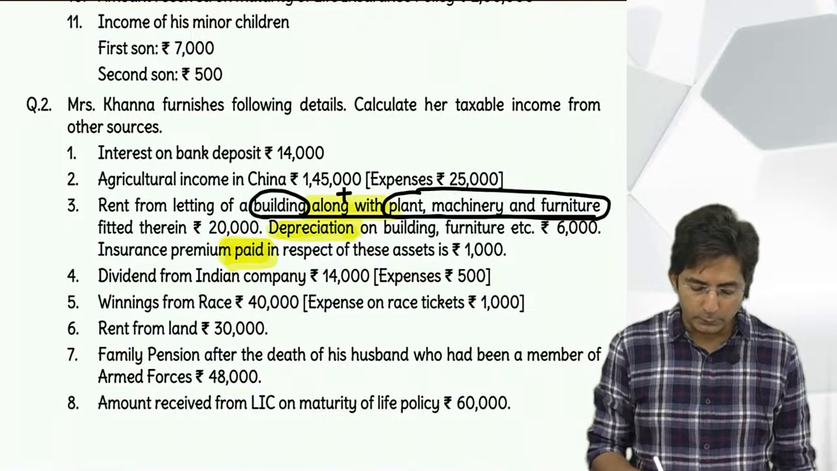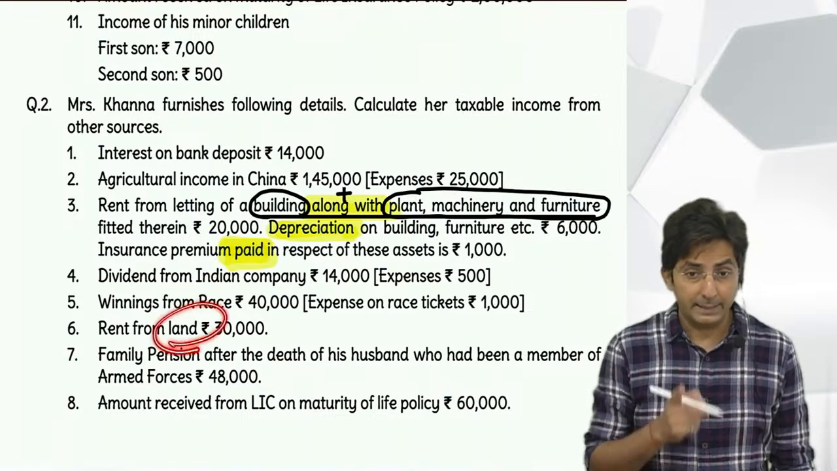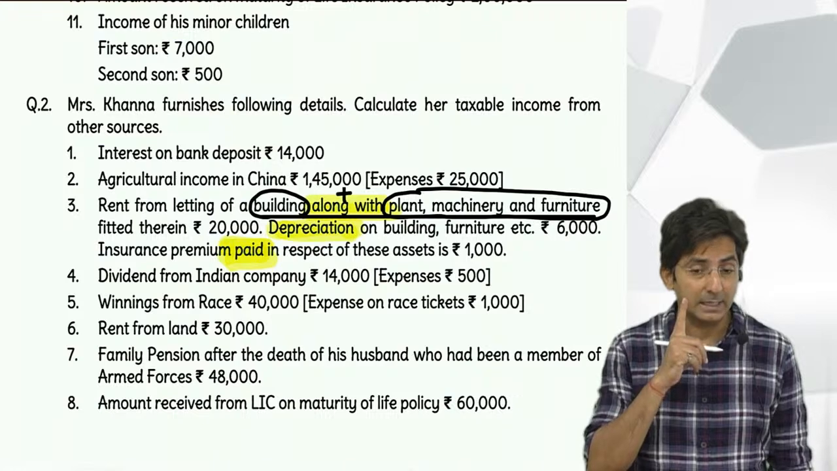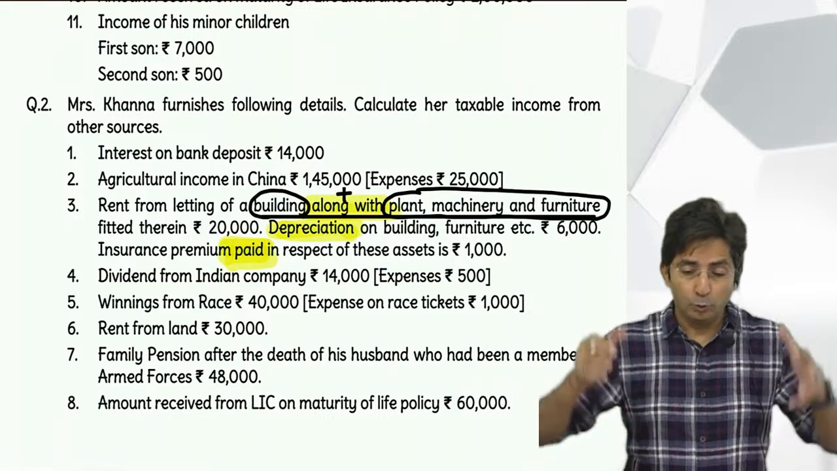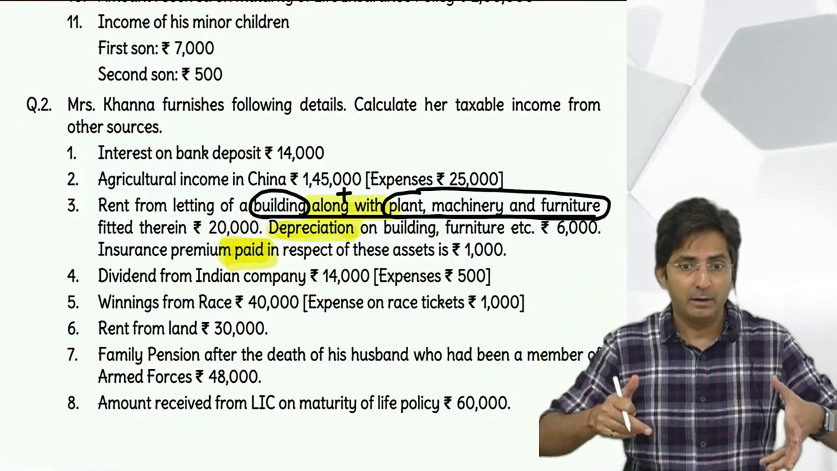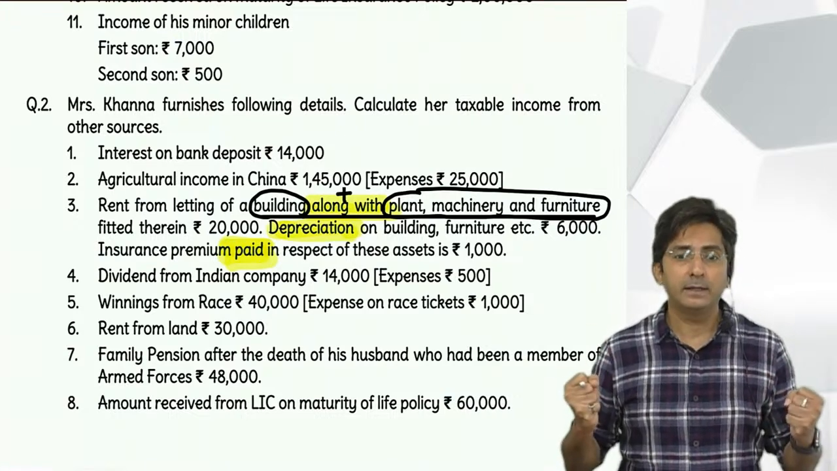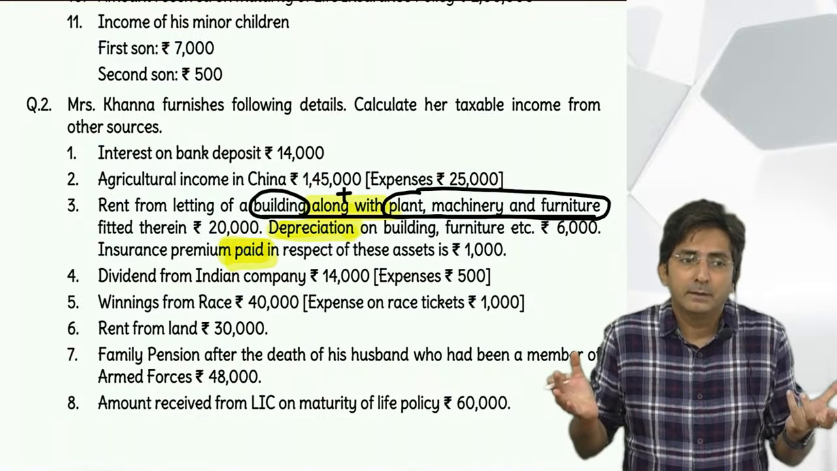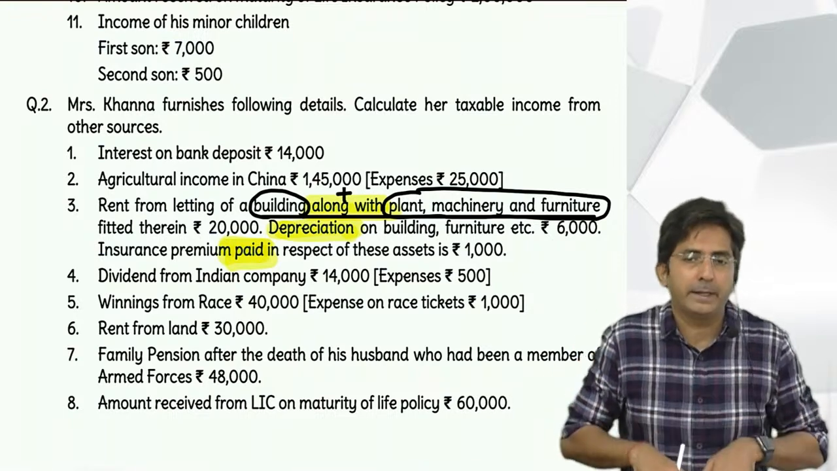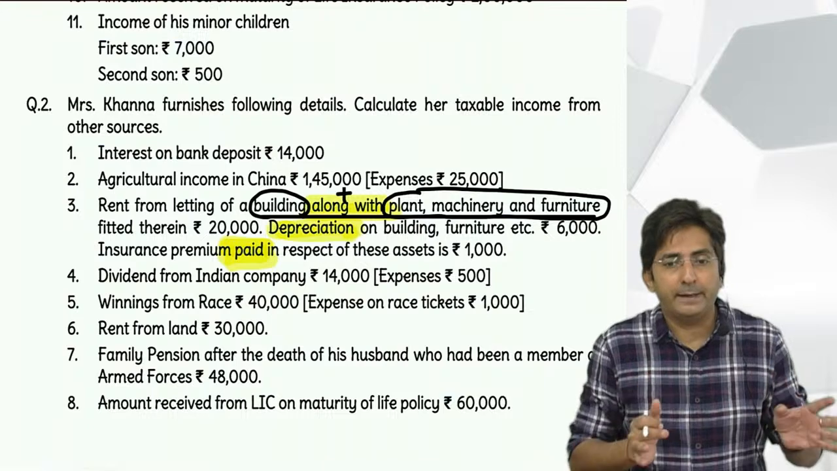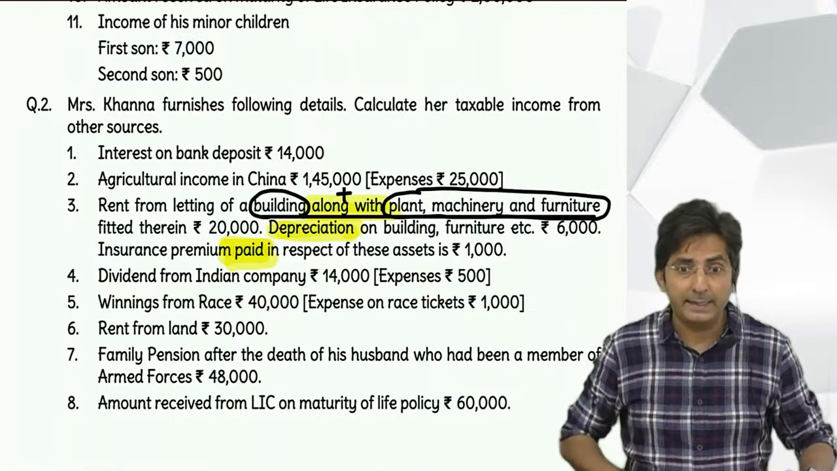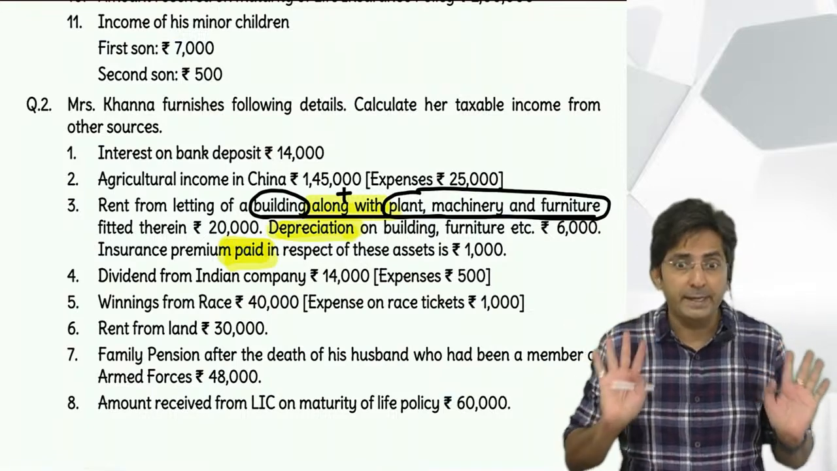Tell me, what if this was an agriculture land? Then it is exempt. If you remember, in the last lecture I told you, whether you do farming on agriculture land or you give it on rent, the income therefrom is exempt. Some people themselves do the farming, some people give it on rent. But if it is an agriculture land, it will be exempt. But it should be in India.